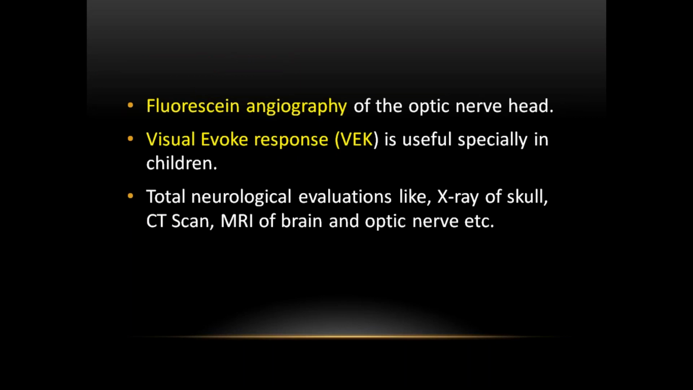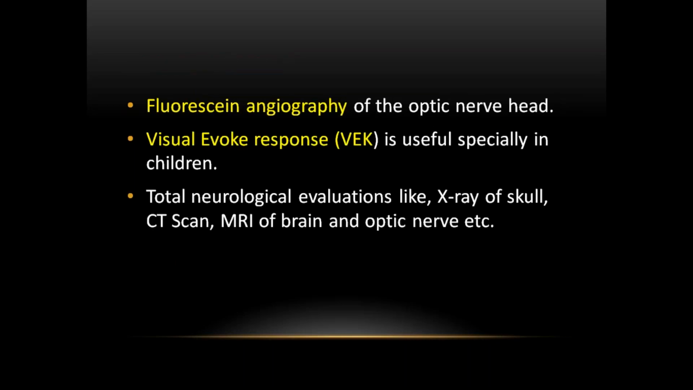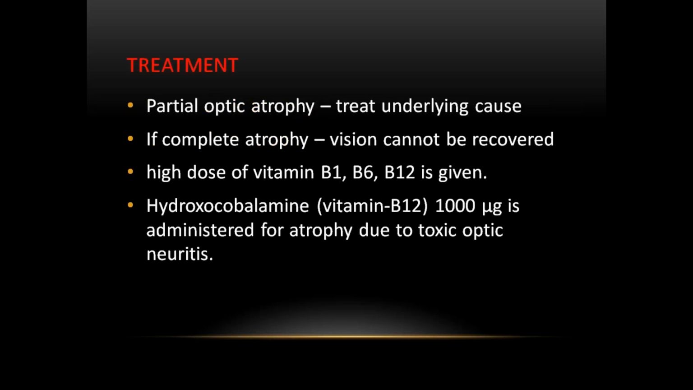So, fluorescein angiography, visually evoked potential, total neurological evaluation like X-ray of the skull, CT scan, MRI of the brain and optic nerve. These are all the investigations. Field of vision, swinging flashlight test, FFA, fluorescein angiography, VEP, visually evoked potential, CT and MRI of the brain, including X-ray of the skull. These are all the investigations for a suspected case of optic atrophy.